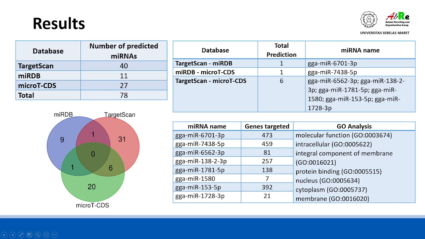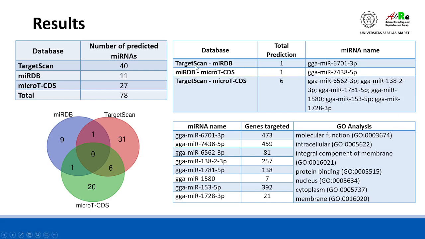According to the clustering analysis using a Venn diagram, we found 8 micro-RNAs which are in at least 2 databases, and we can select them as candidates.